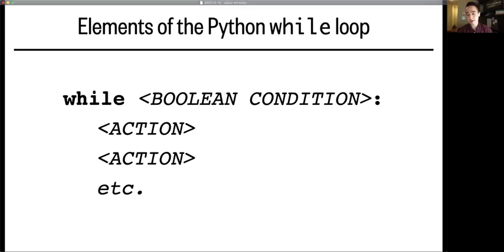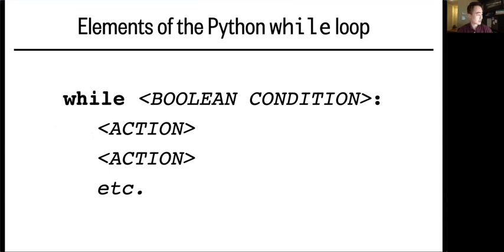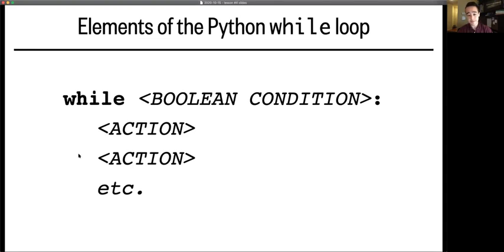So the syntax of a while loop is pretty simple, and it's illustrated here. While some Boolean condition is true, colon, new line, indent, do some code. As you can see, there's a lot of similarity with the for loop structure, especially in the way that this loop forms a code block using indentation.